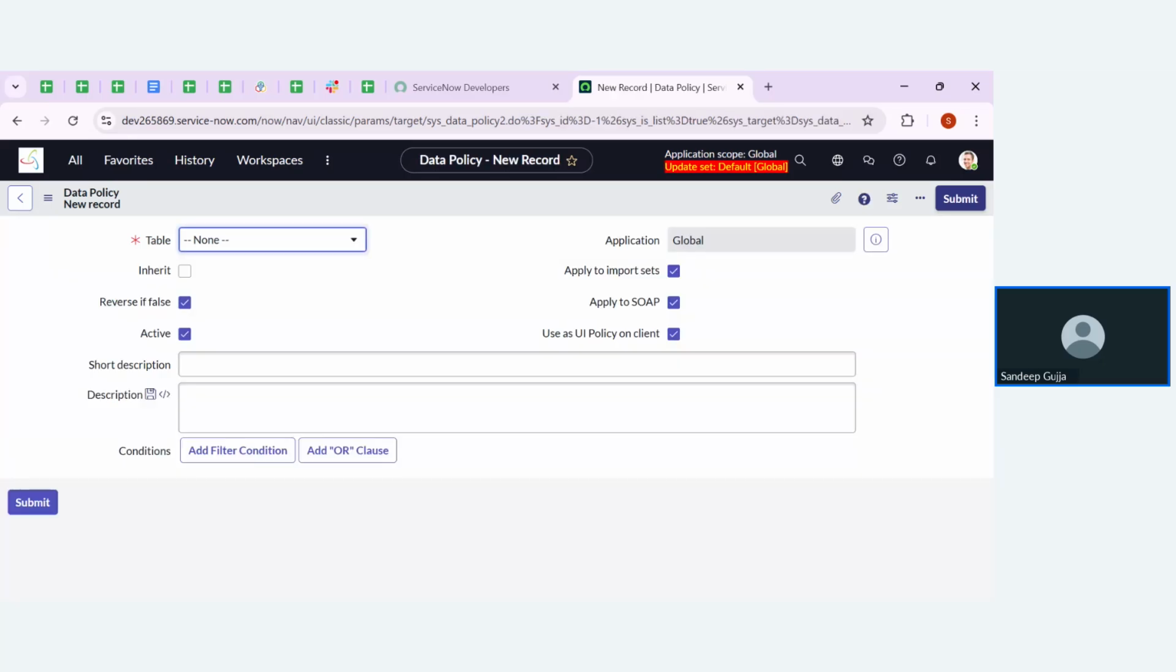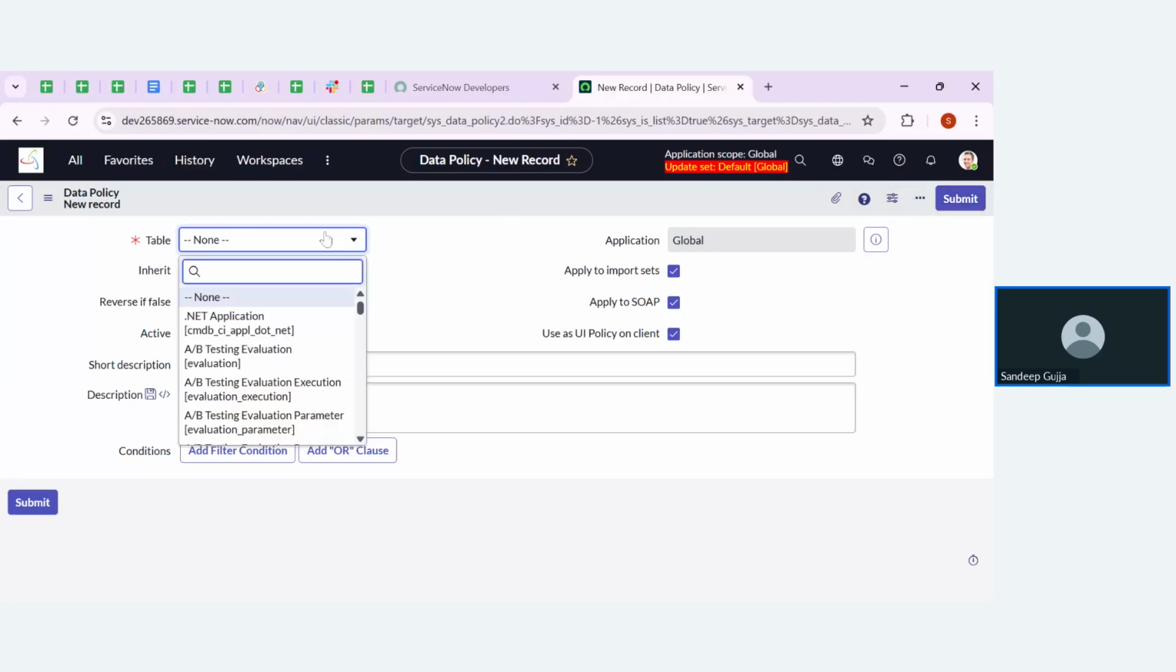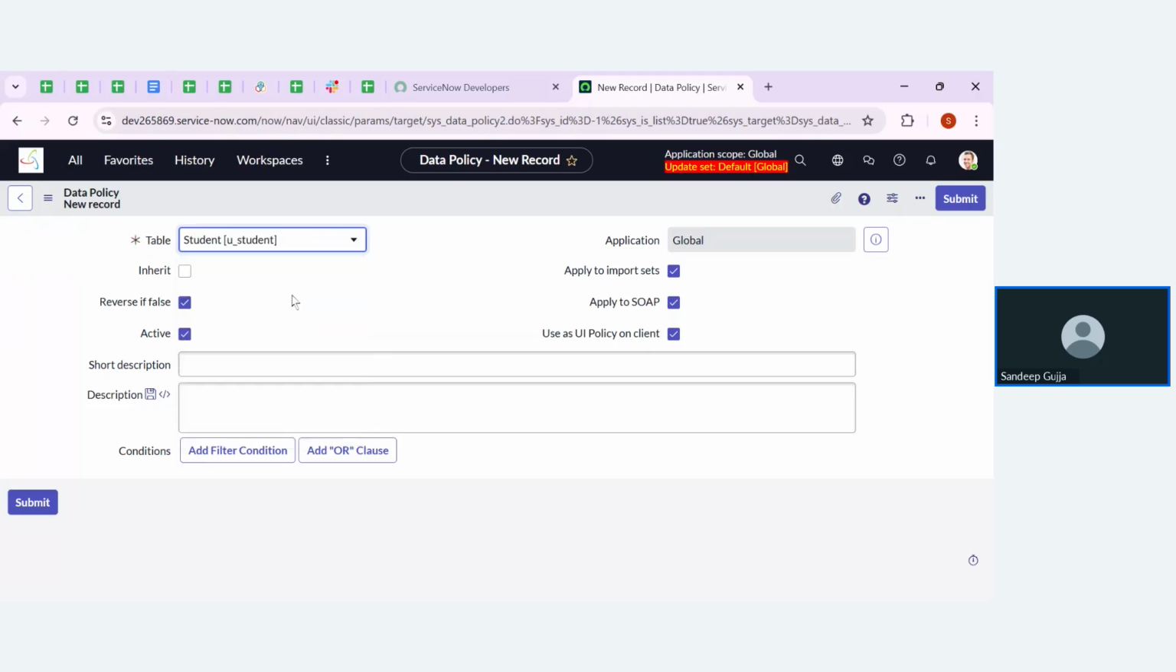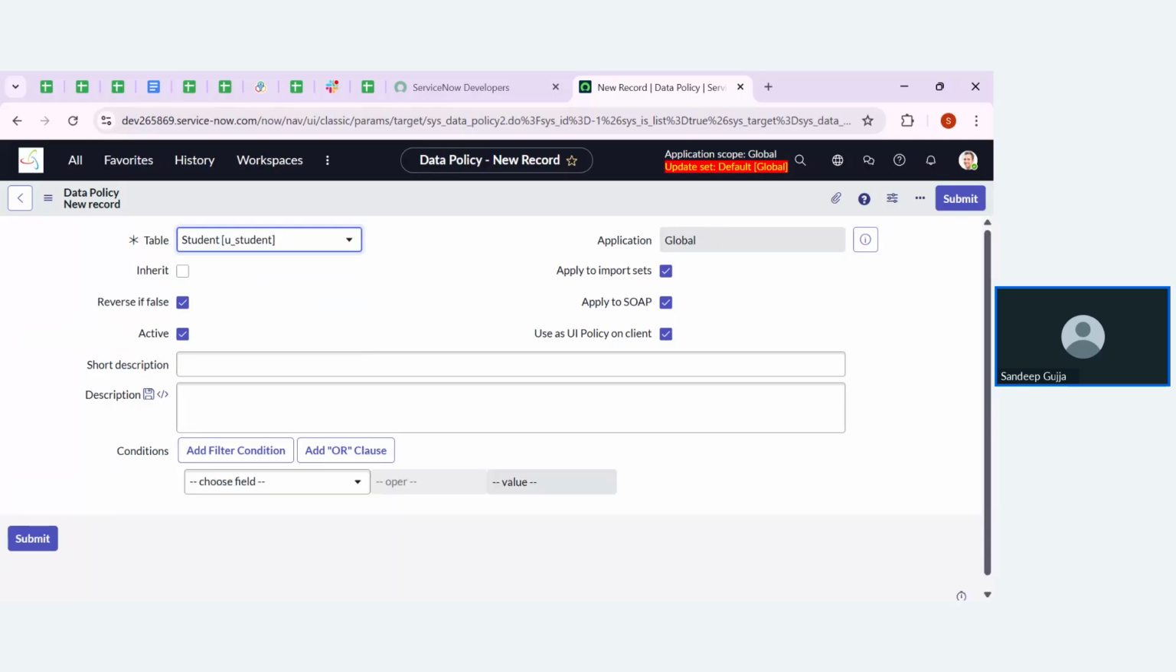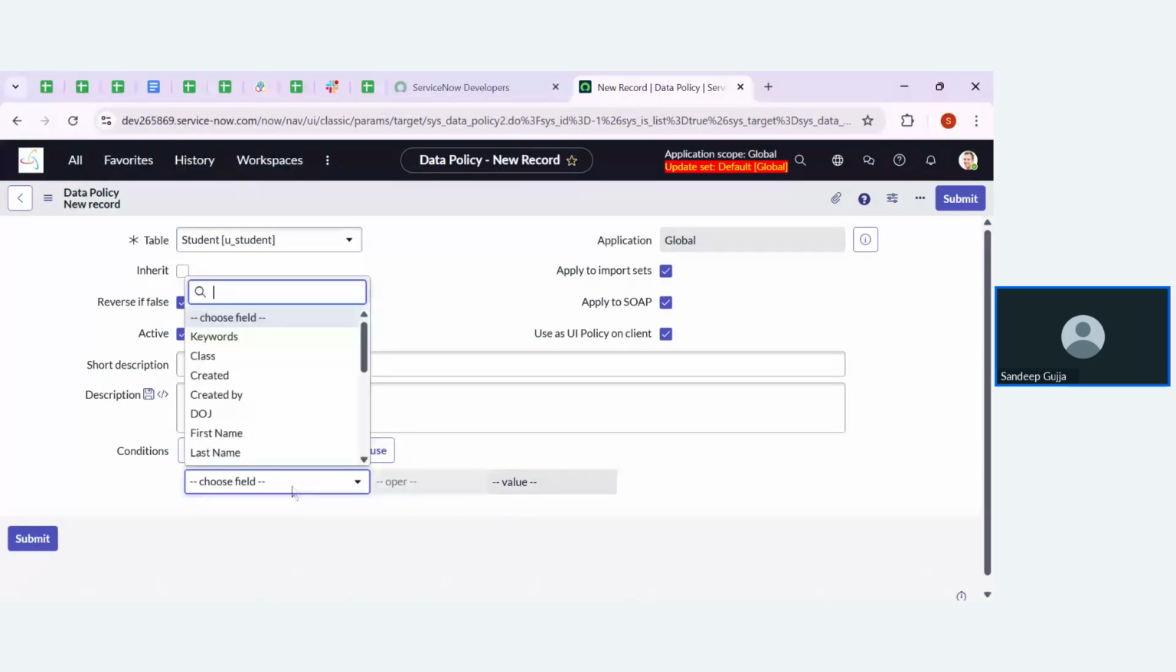Here also we need to choose the table, and click on save to apply the condition. So let me choose the table, that is the student table that we are working on. After mentioning the table, it allows us to mention the condition as well. The condition is student department is CSC.